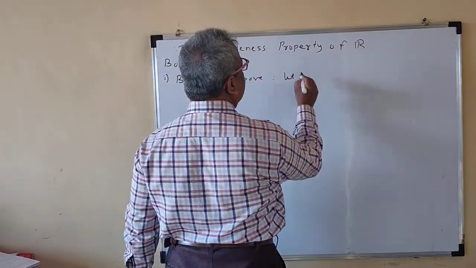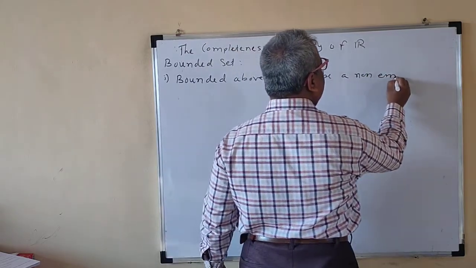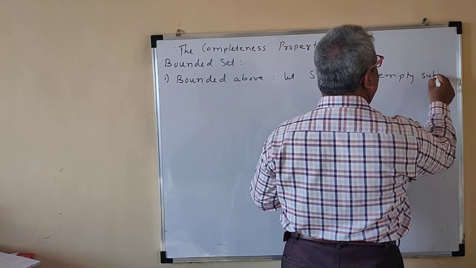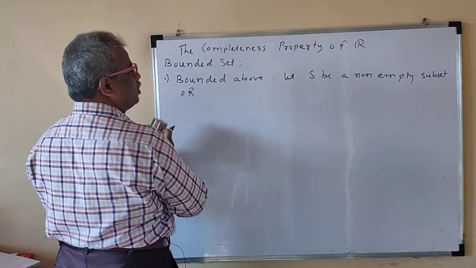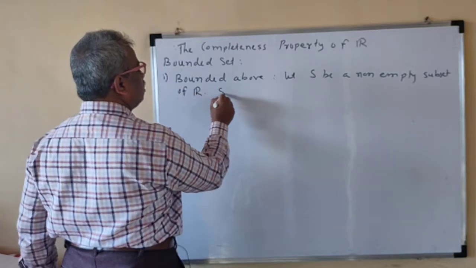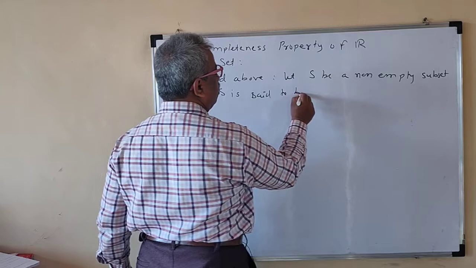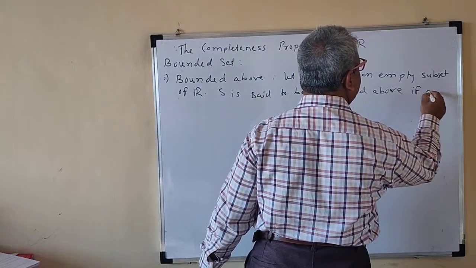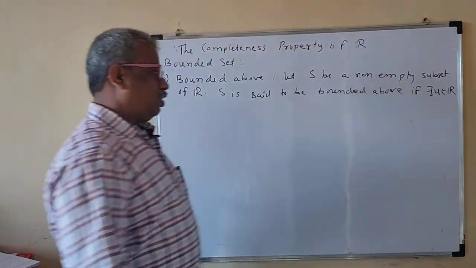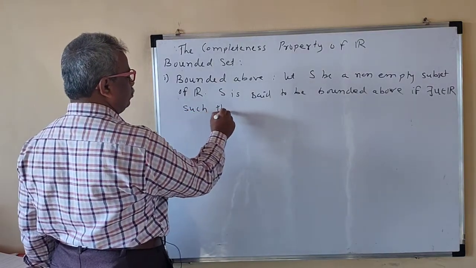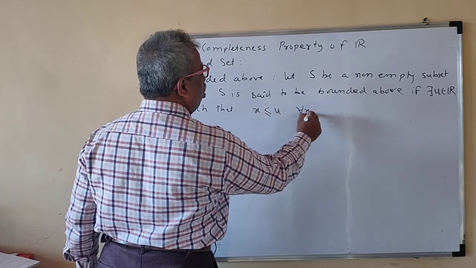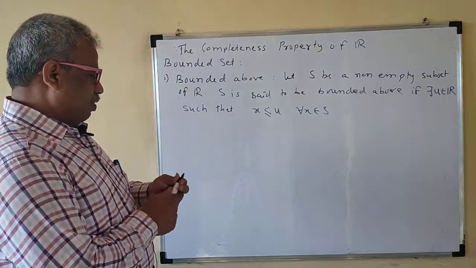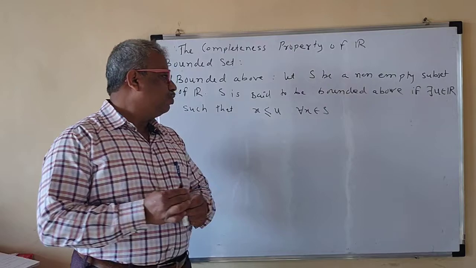Okay. So, without definition, let S be a non-empty subset of R. S is said to be bounded above if there exists U belongs to R such that X is less than or equal to U for all X belong to S. That means what? All the elements of S are less than U.